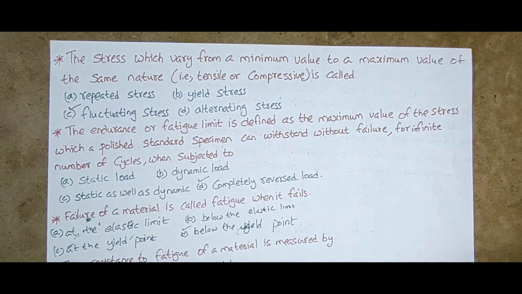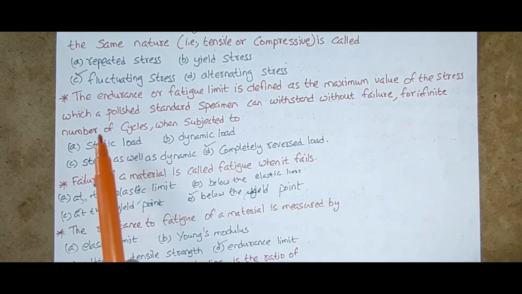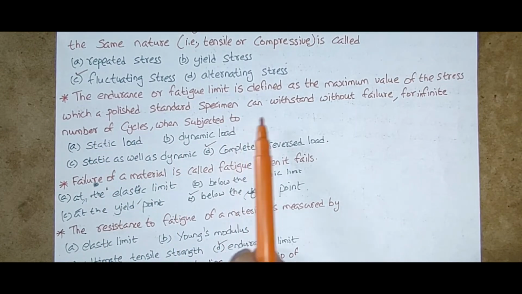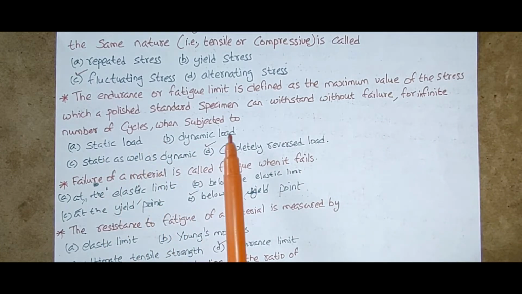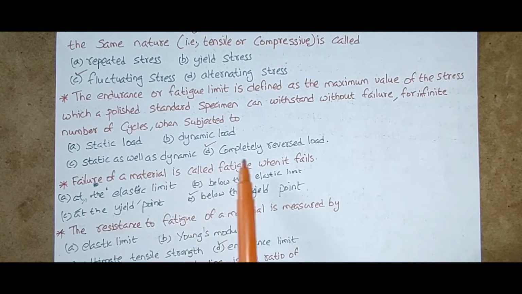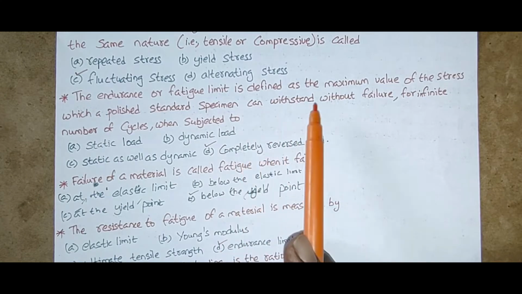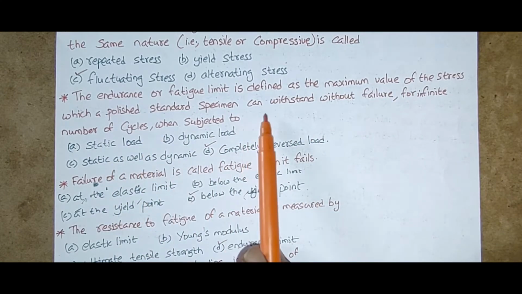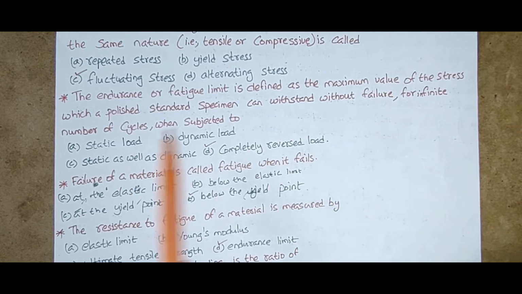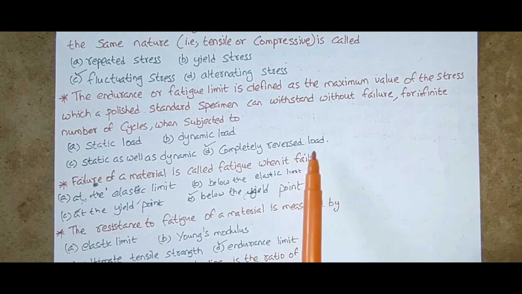The endurance or fatigue limit is defined as the maximum value of the stress which a polished standard specimen can withstand without failure for an infinite number of cycles when subjected to static load, dynamic load, or static as well as dynamic load, or completely reversed load. The answer is completely reversed load.